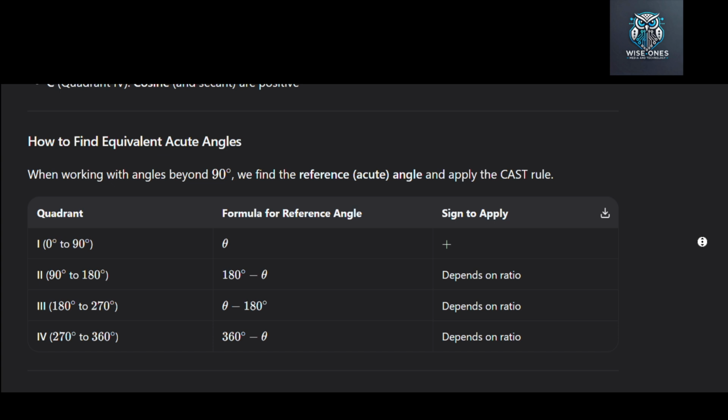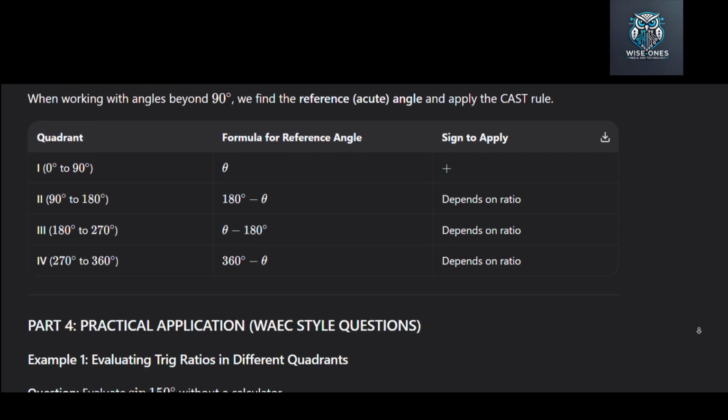Now let us move to part 4. Practical application with WAEC style questions. Example 1, evaluating trig ratios in different quadrants. Question: evaluate sine 150 degrees without a calculator. Step 1, identify the quadrant. 150 degrees is in quadrant 2, that is between 90 and 180.